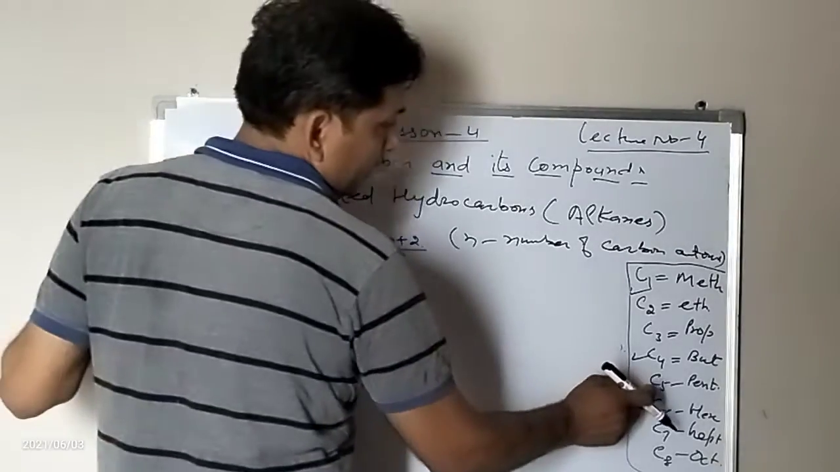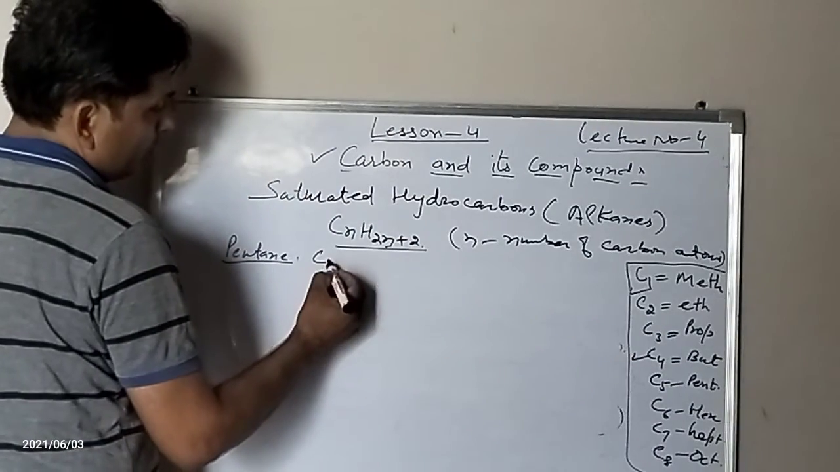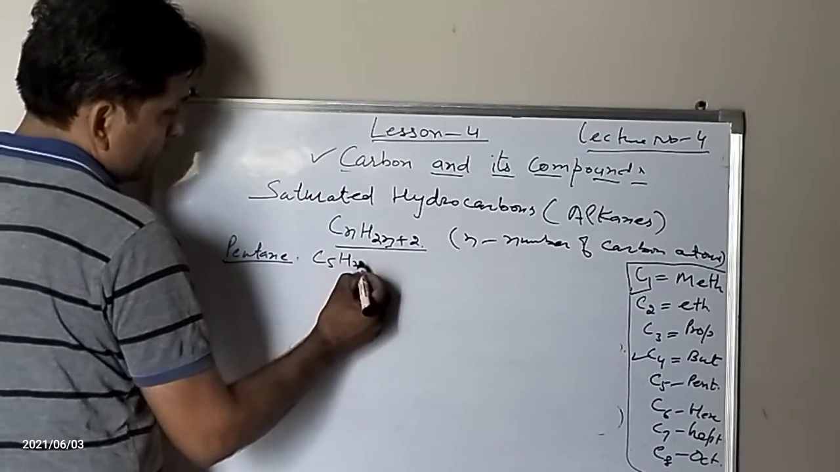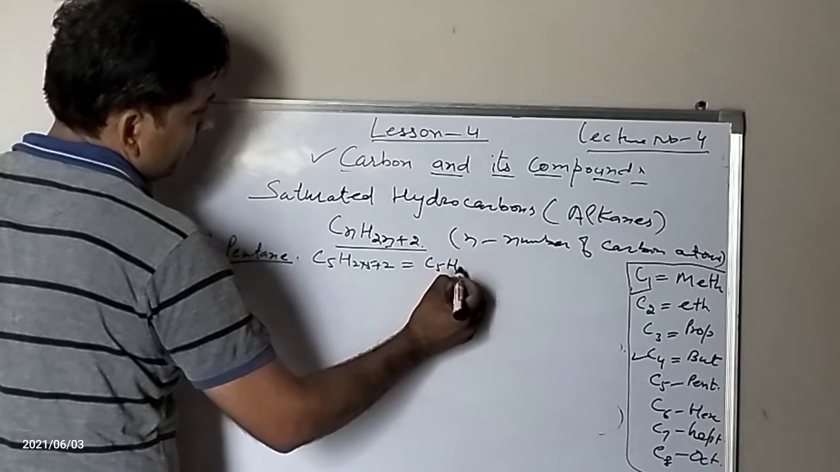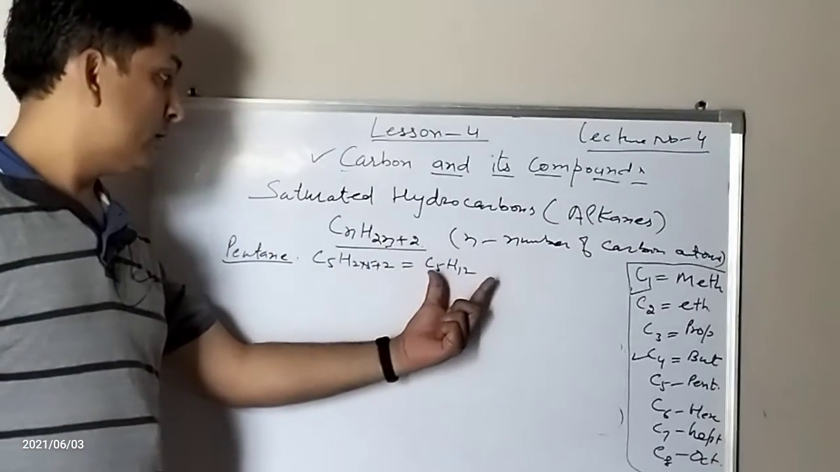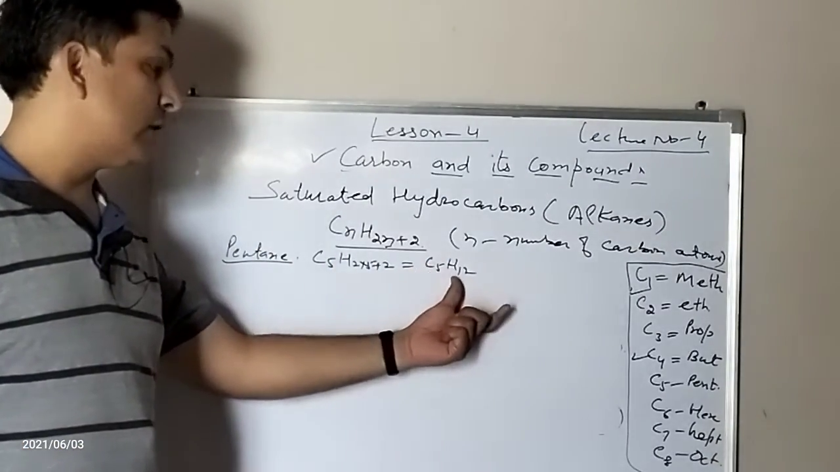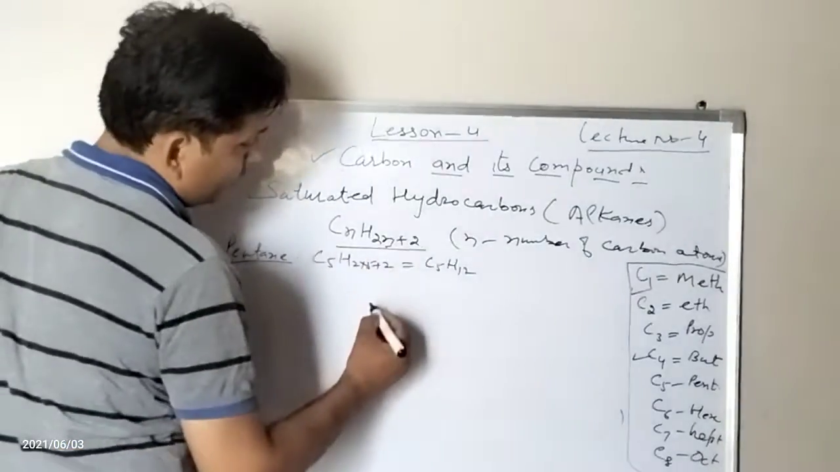Pentane, as written over here, has 5 carbon atoms. Its molecular formula will be C5H12, that is, 2 into 5 plus 2. Its molecular formula will have 5 carbon atoms and 12 hydrogen atoms. Okay. Now write its structural formula.